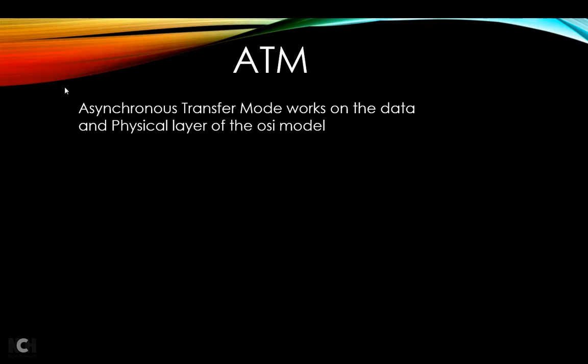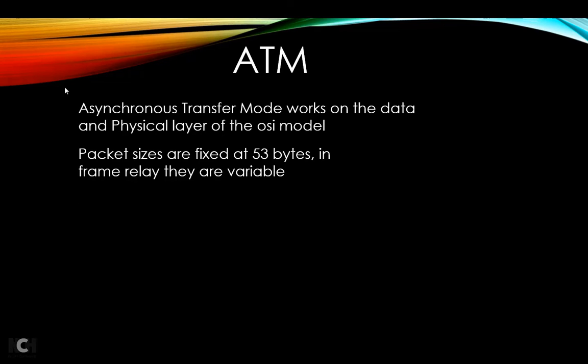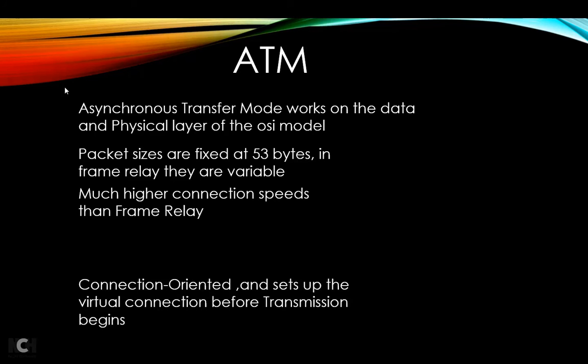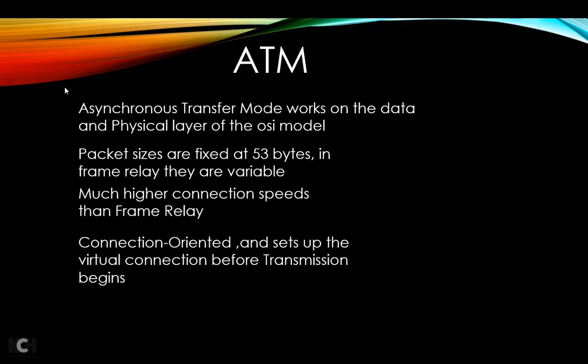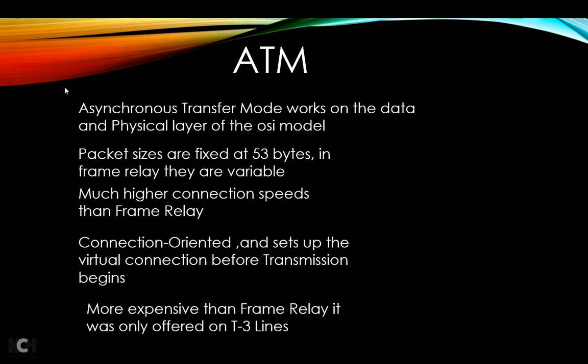ATM. Asynchronous Transfer Mode works on the data link and physical layers of the OSI model. Packet sizes are fixed at 53 bytes. In frame relay, they are variable size. It has much higher connection speeds than frame relay. It is connection oriented and sets up the virtual connection before transmission begins. More expensive than frame relay, it was only offered on the T3 lines.